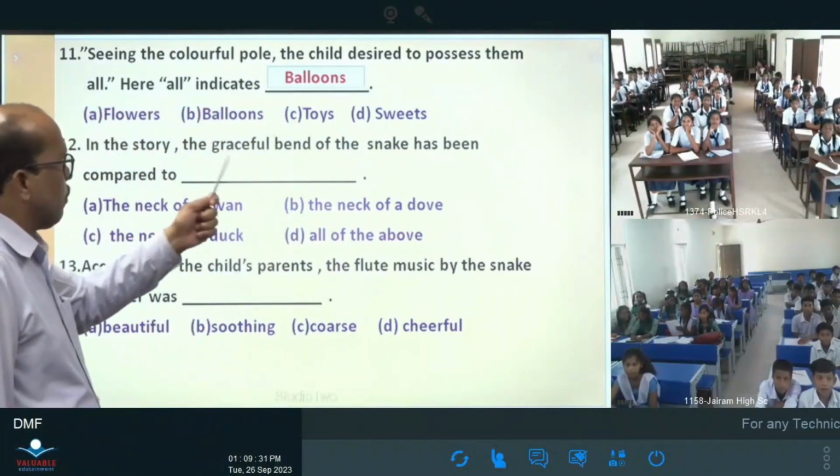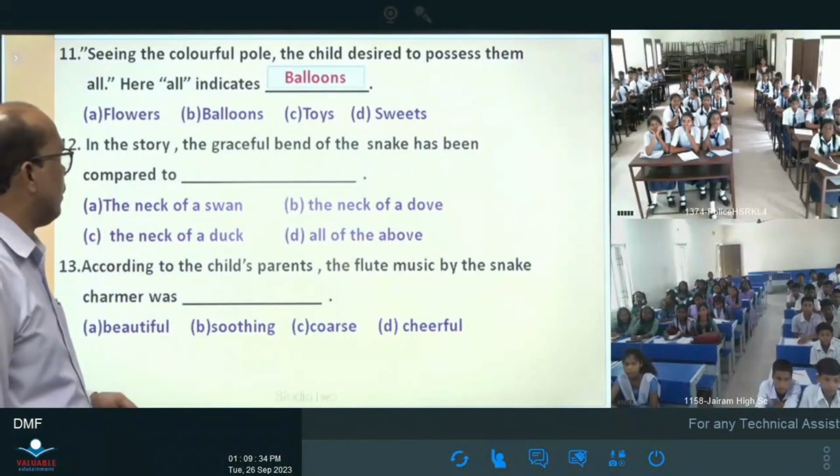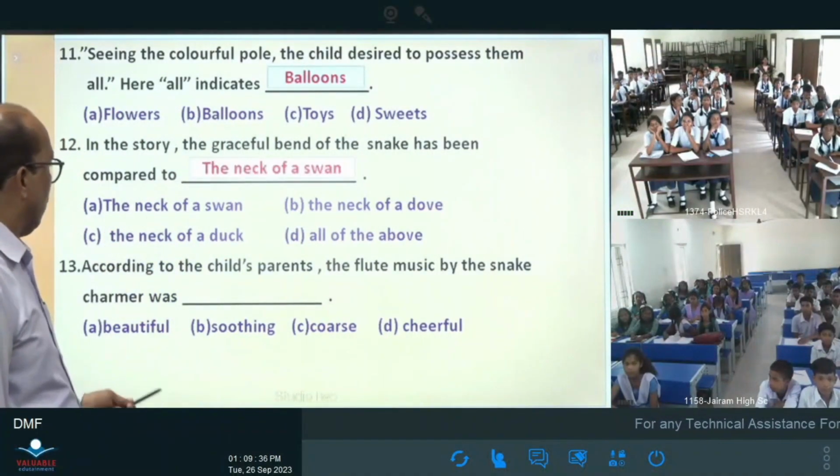In the story, the graceful bend of the snake is compared to the neck of a swan. The neck of a swan. Okay, very good. You are so advanced.